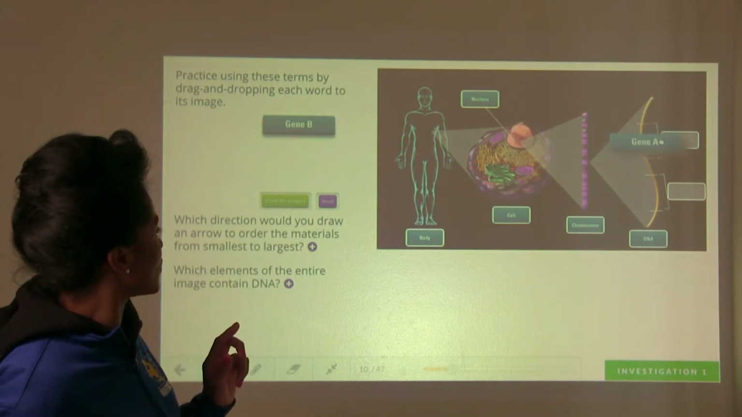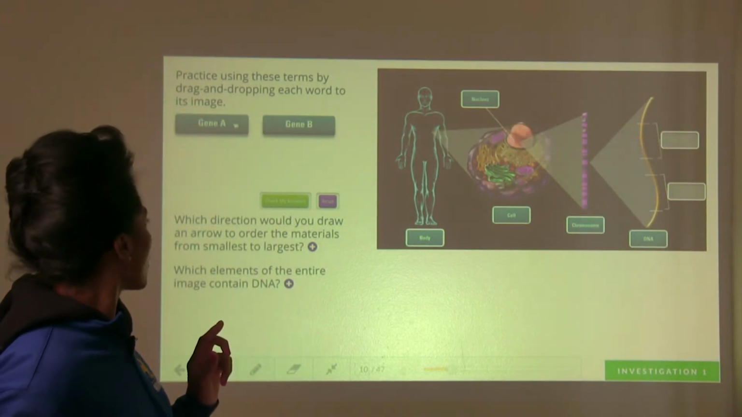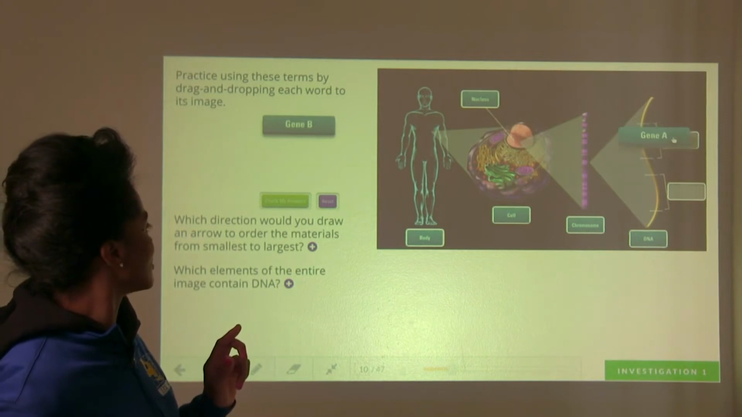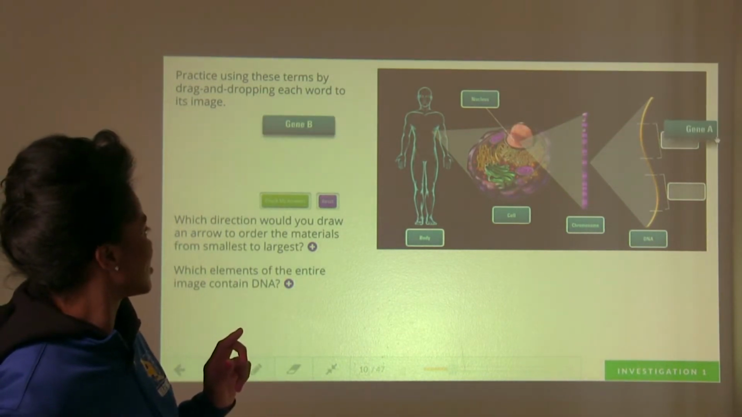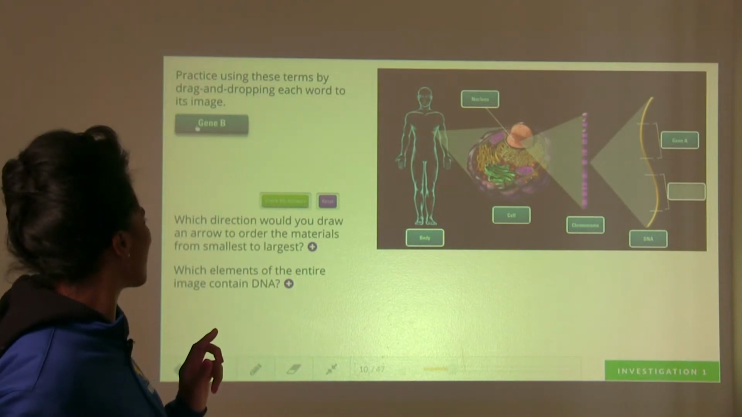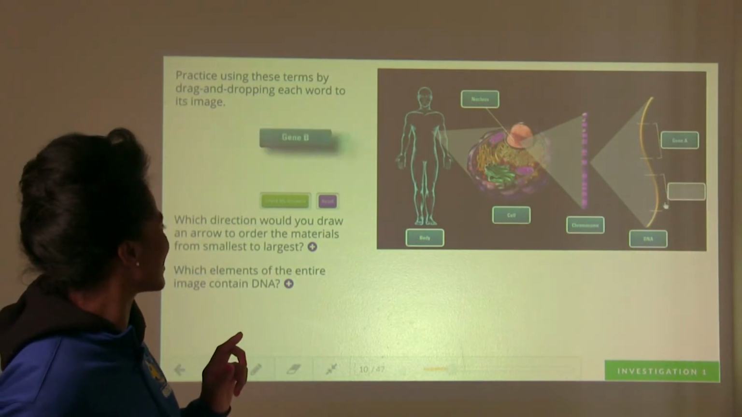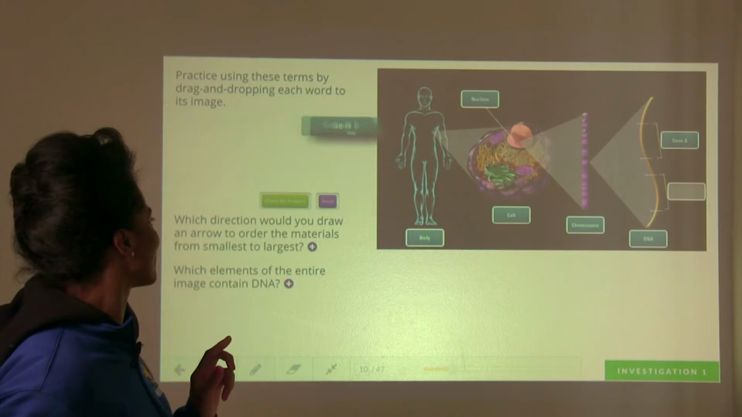So here's an example. We have gene A. Come on, gene A. Here we go. There we go. And we have gene B, right? Come on, gene B.